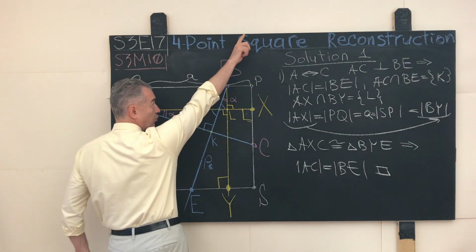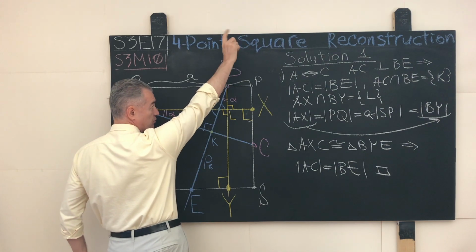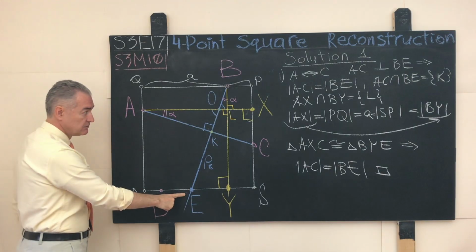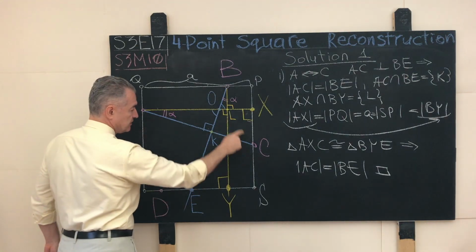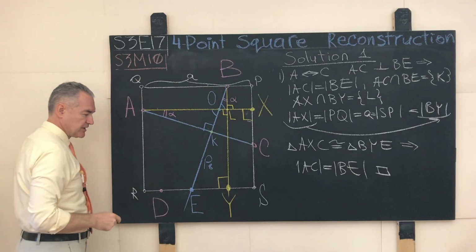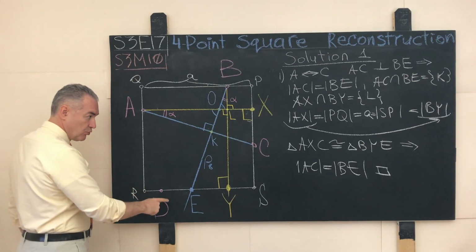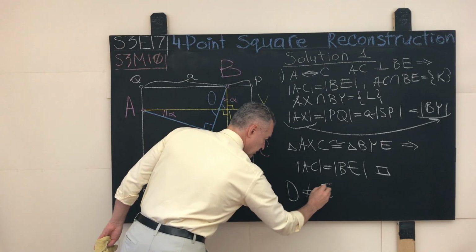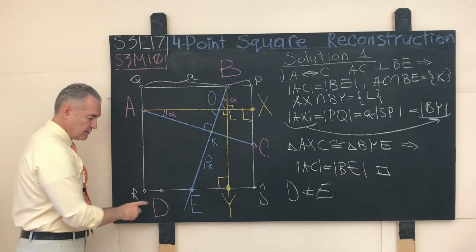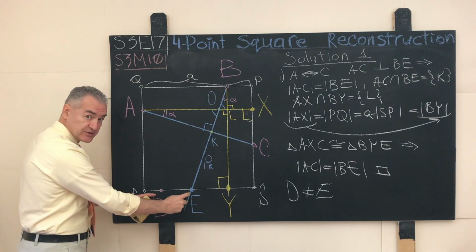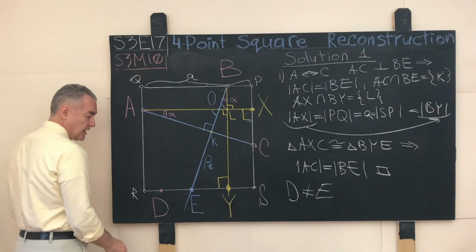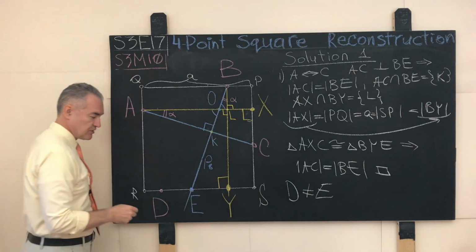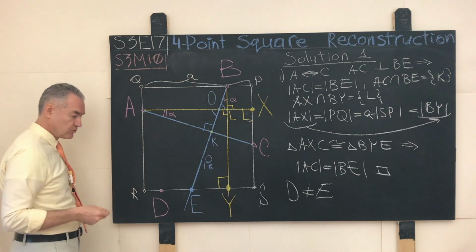The other point will be way above my board. I will not be able to show it, but we will talk about that point in a second. But now that you understand the idea, the line segments AC and BE are equal, and that means that if it so happens that the point D is distinct from the point E, then two distinct points define a unique straight line. And once we have that point cut off by the circle that is constructed as I explained, then boom, we have the solution of our problem.